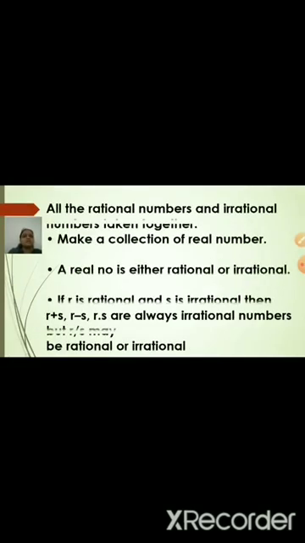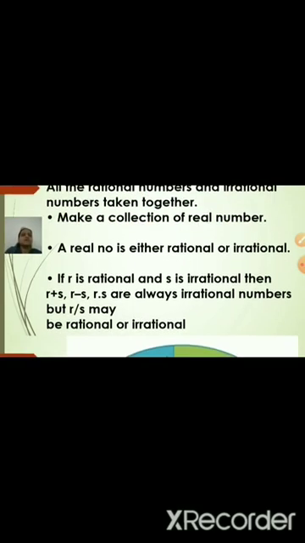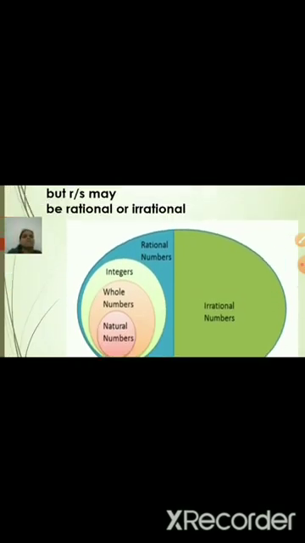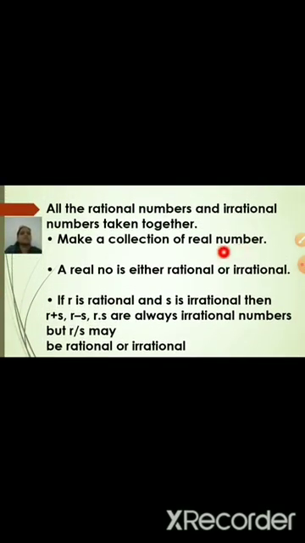Now the next thing we will see is some properties of rational and irrational numbers. First, all the rational numbers and irrational numbers taken together make the collection of real numbers. So the group of real numbers is all rational numbers plus all irrational numbers.